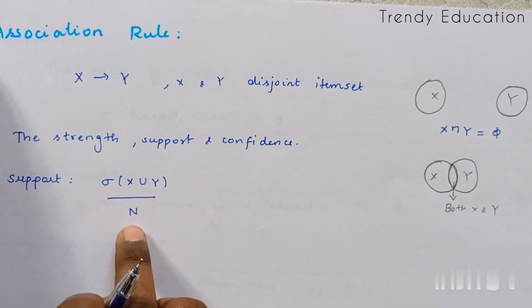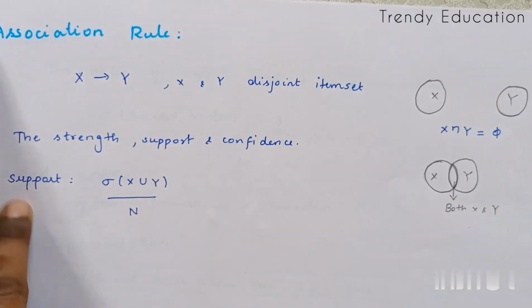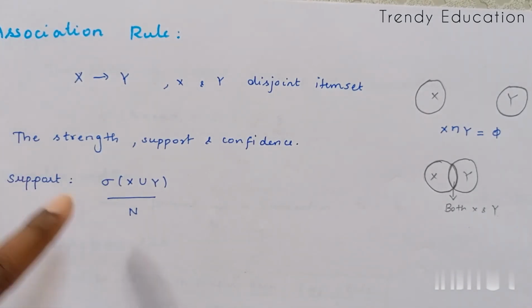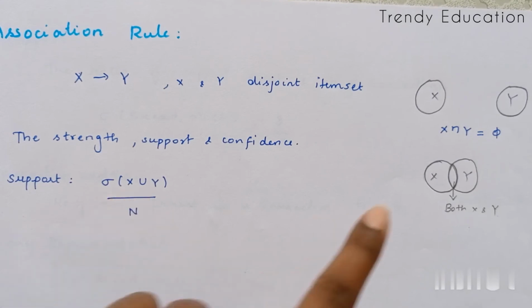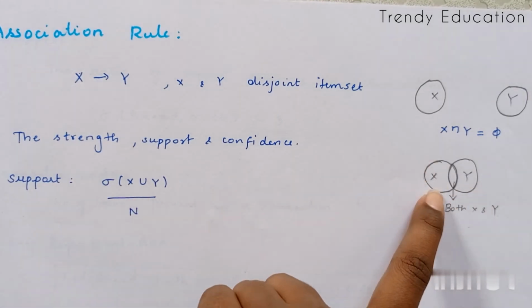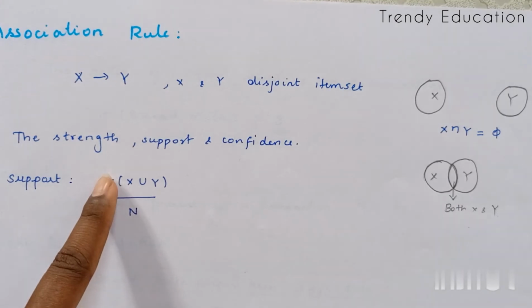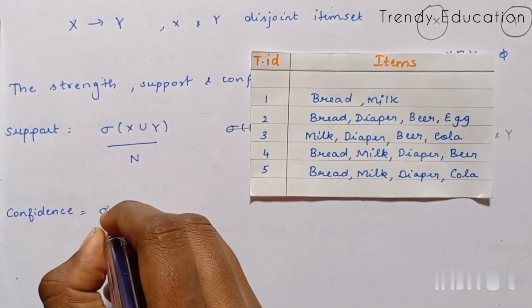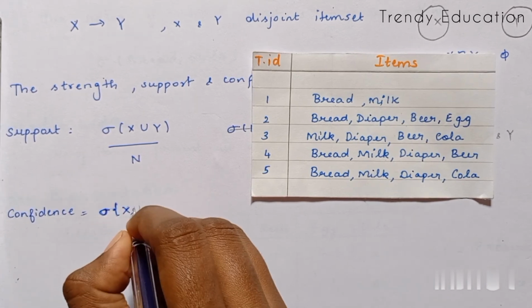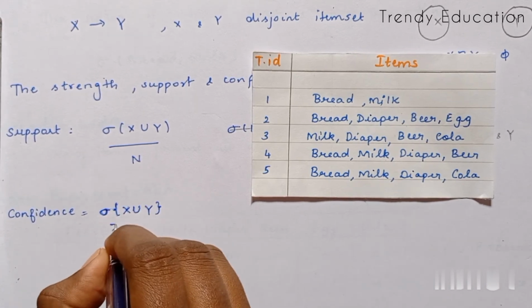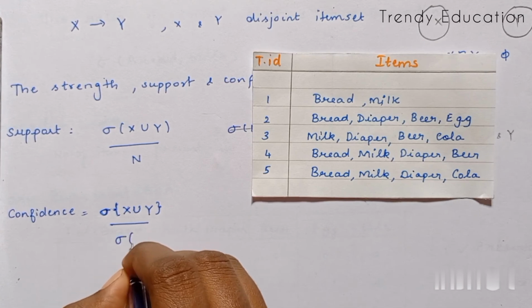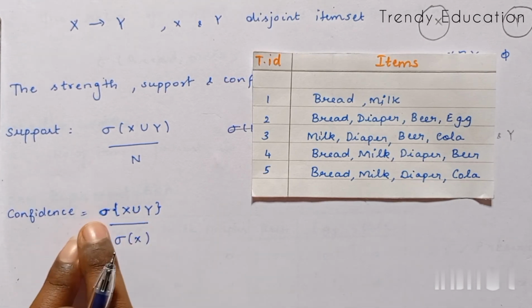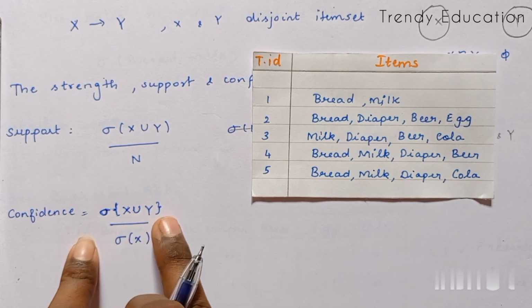Here, n represents the total number of transactions. I have already explained what support is, and it is calculated from the frequency of occurrence of the items in both item sets. What is confidence? Confidence is the frequency of X union Y divided by the frequency of X. Why do we do this?